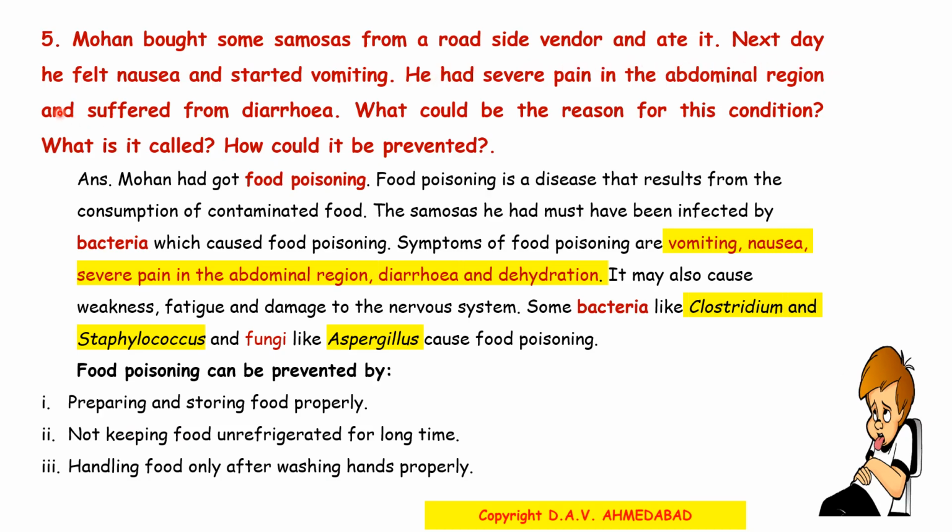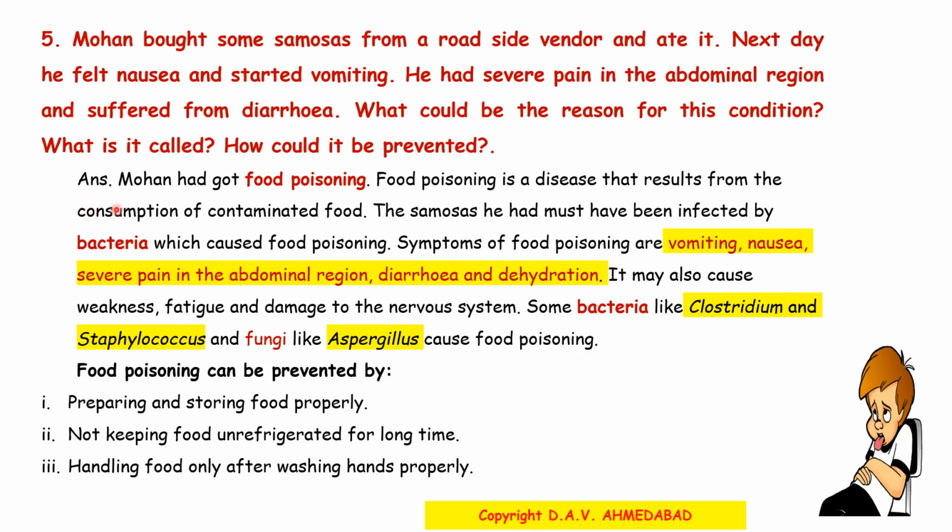Next day he felt nausea and started vomiting. He had severe pain in the abdominal region and suffered from diarrhea. What would be the reason for this condition? What is it called? How could it be prevented?